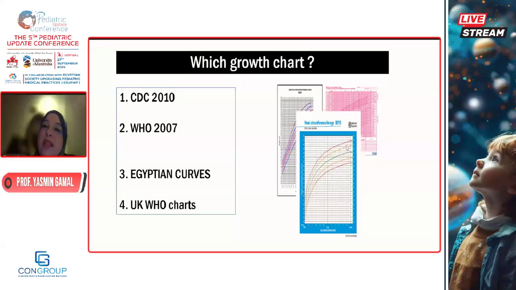So WHO is mandatory. Even on the CDC website, they download the WHO charts for the first 2 years of life. So WHO is mandatory for the first 2 years of life. You can monitor later on using the WHO. You can use the CDC above 2 years of age, especially in the BMI and the assessment of overweight and obesity.